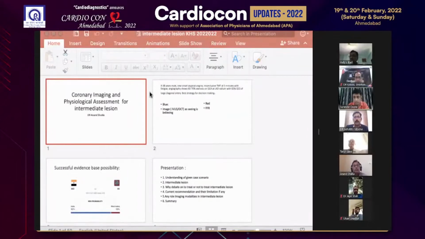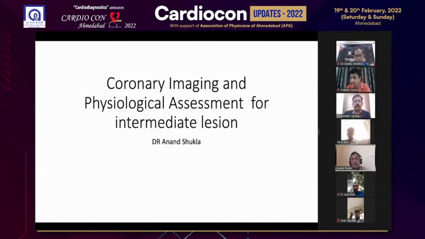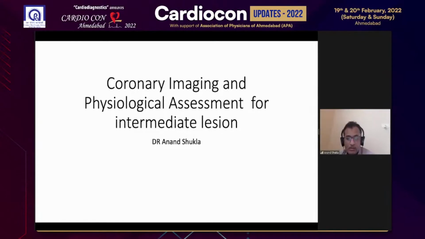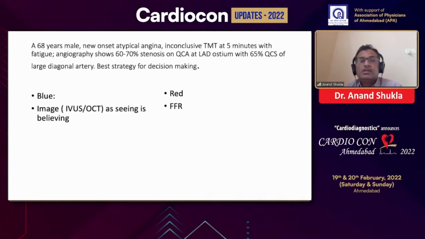Yes, I'm trying to share my screen. Can you see my slide? Okay. Yes. So thank you, Kamal, and the moderator for introducing me. So today's topic, already angiography has been solved, so I will go into detail so we can have a good discussion and debate.